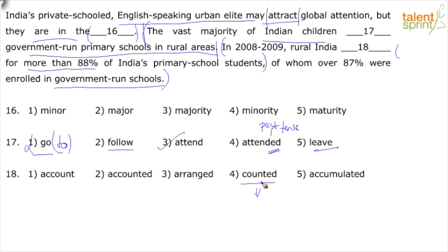Counted is not the right word, right? Accounted, on the other hand, like I said, constituted or represented or fell in this category of more than 88%. When you say counted, what do you mean by that? That doesn't make sense, right? I can say the count was so and so. A number you can give. But here we're talking about a percentage of students who enrolled in government-run schools. So counted is an unrelated word if you ask me.